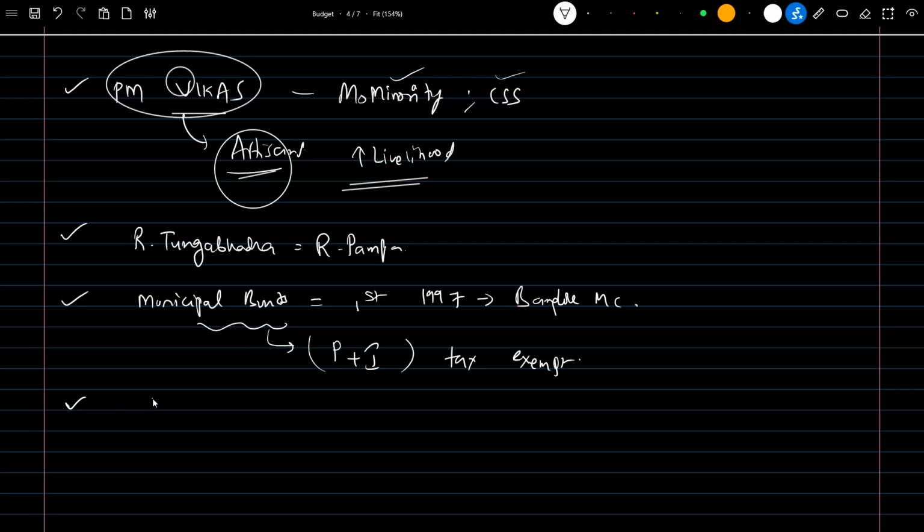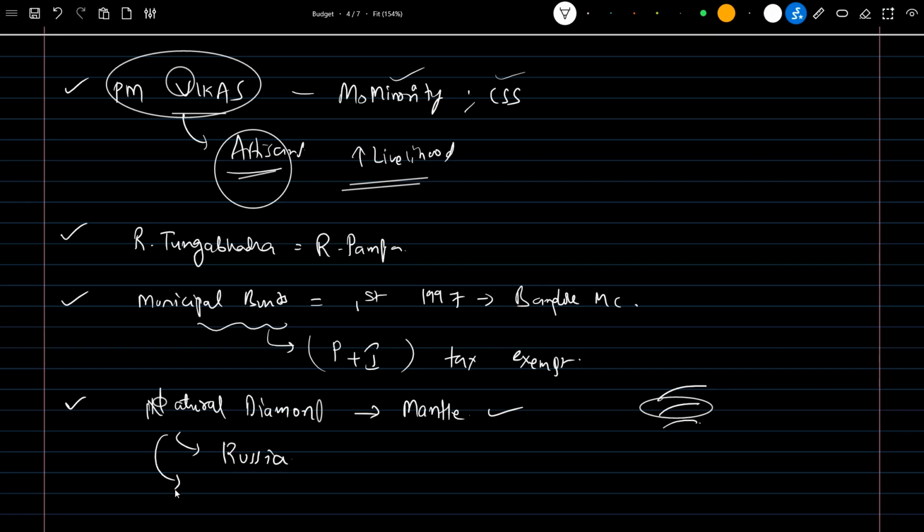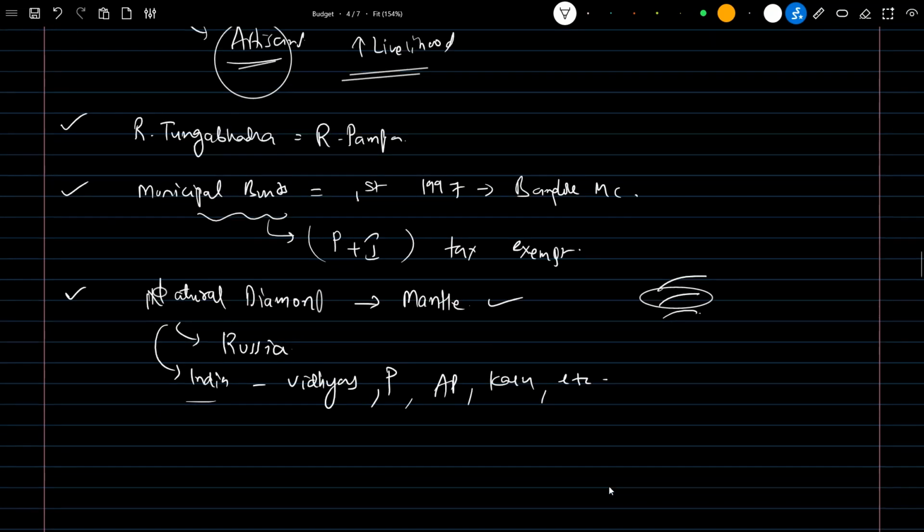Next important topic is natural diamonds. Naturally, diamond is available in the mantle. Everyone knows there will be crust, mantle, core, right? So in the mantle region, natural diamonds will be found. Which country has the largest natural resource of diamond? It is Russia. And in India, the regions where diamond is present are the Vindhyas, the Penna regions, in AP, in Karnataka, etc.